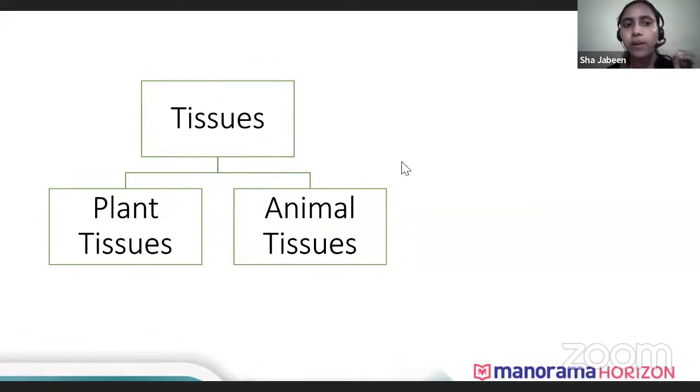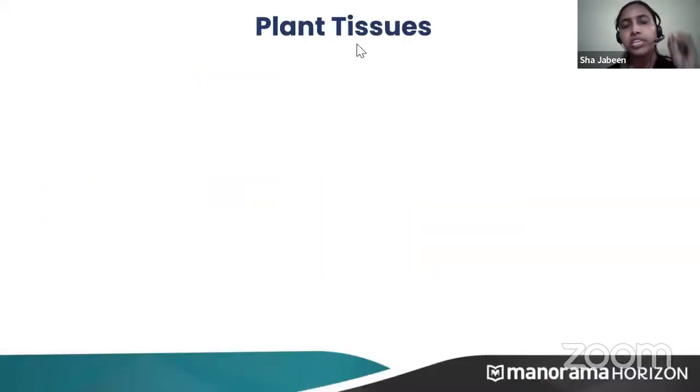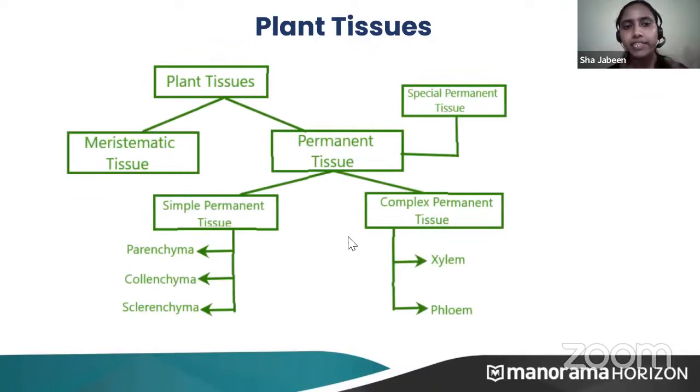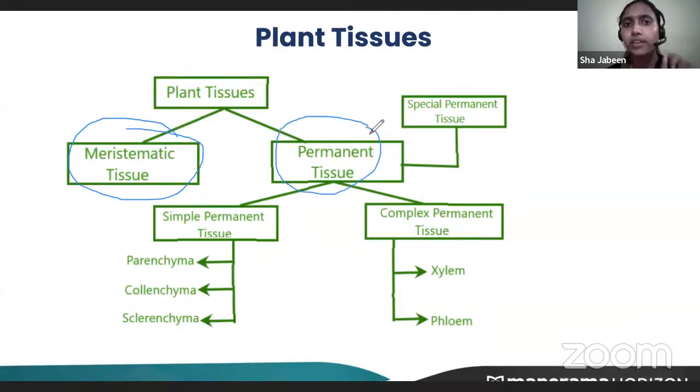First we'll study plant tissues. They are found inside plants. The photosynthetic organisms which give us food are all composed of plant tissues. Plant tissue is divided into two important branches: meristematic tissue and permanent tissue. Then permanent tissue is again divided into simple permanent tissue, complex permanent tissue, and special permanent tissue.